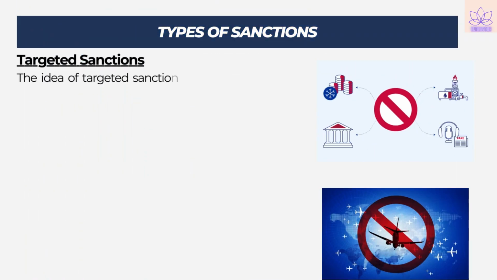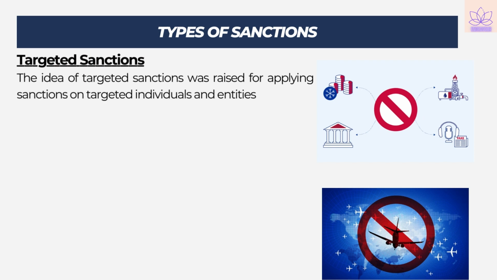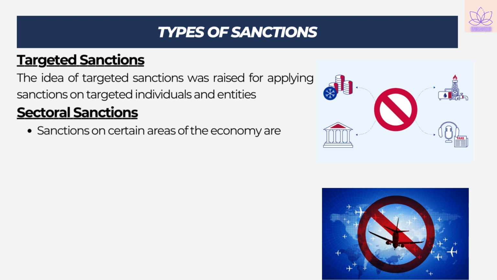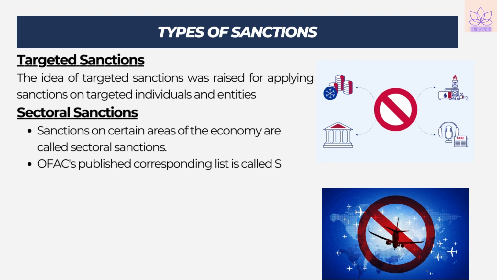Targeted sanctions are also known as smart sanctions. In 1990, UN comprehensive sanctions on Iraq also affected innocent Iraqi people. That's why the idea of targeted sanctions was raised, for applying sanctions on targeted individuals and entities.